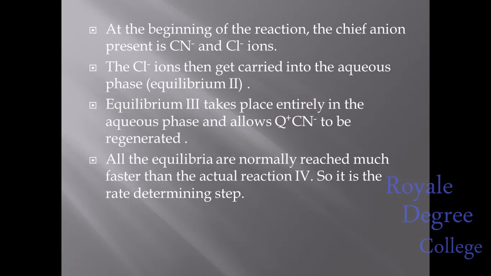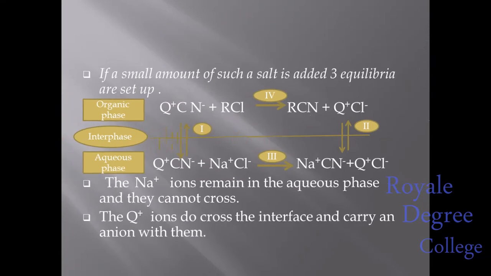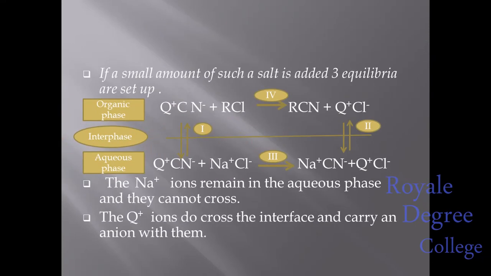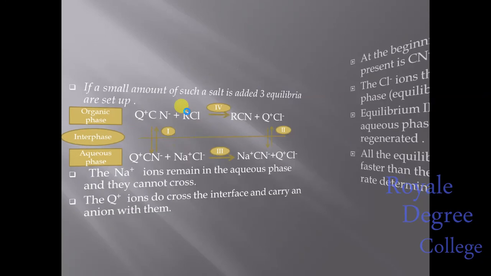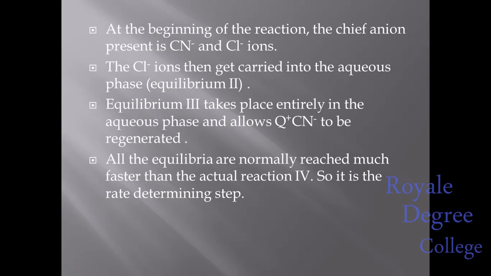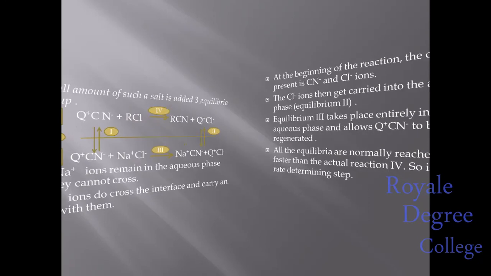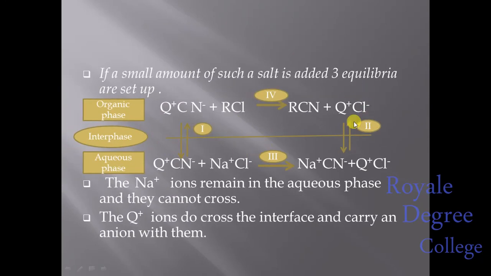Like this, at the beginning of the reaction, the chief anions present are CN minus and Cl minus. You can see here, CN minus and Cl minus, the chief anions which are present in the starting reaction. Then the Cl minus ions get carried into the aqueous phase, that you can see in equilibrium second. Cl minus can be transferred to the aqueous phase.